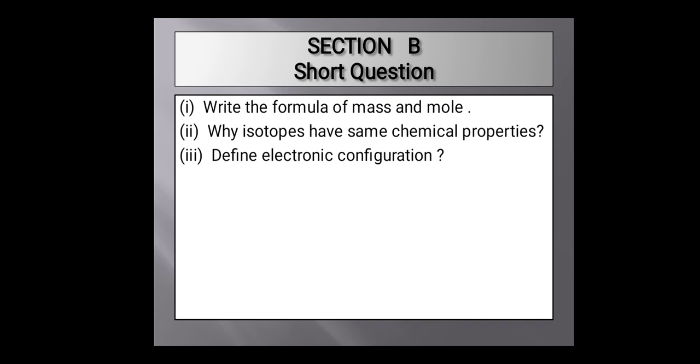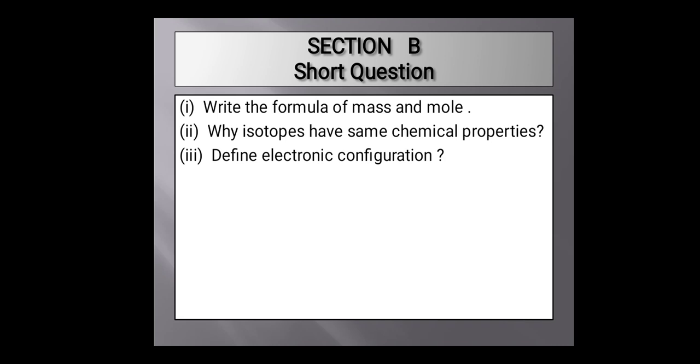The next question is: electronic configuration of a substance. The answer to this question is: electronic configuration is defined as the arrangement of electrons among the different subshells of an atom.